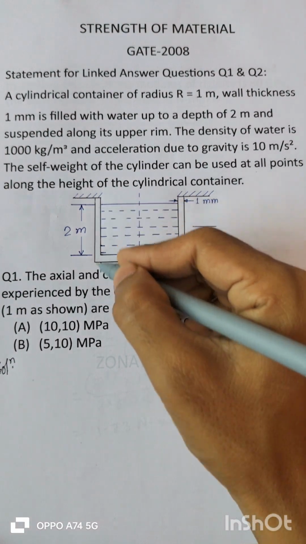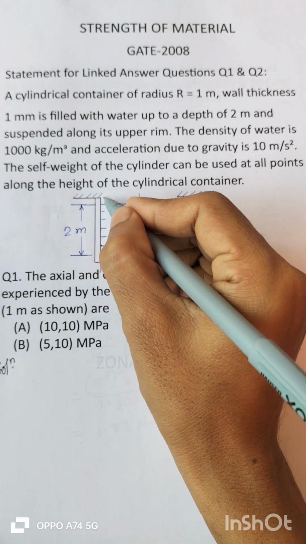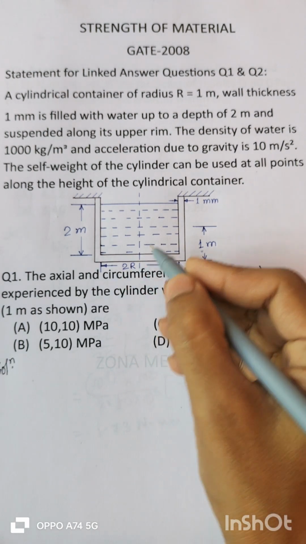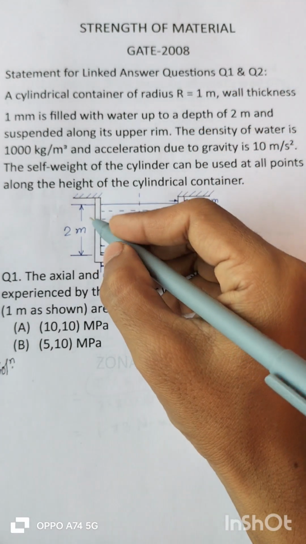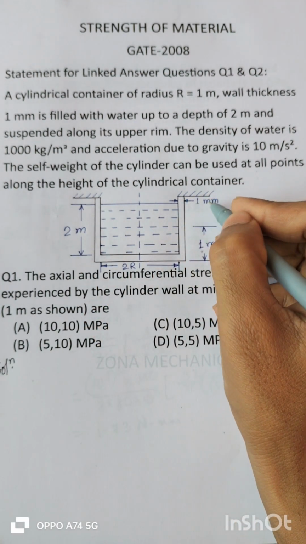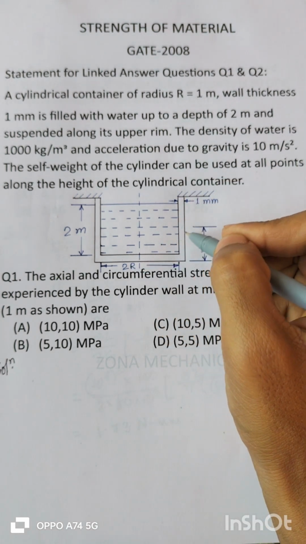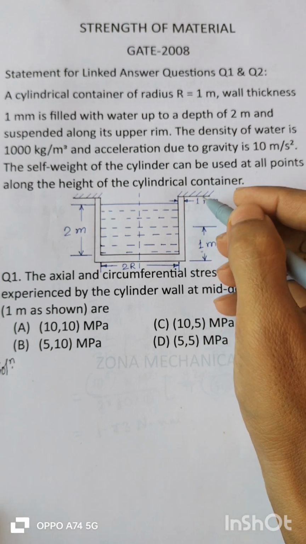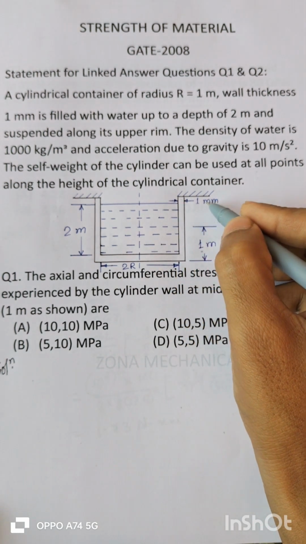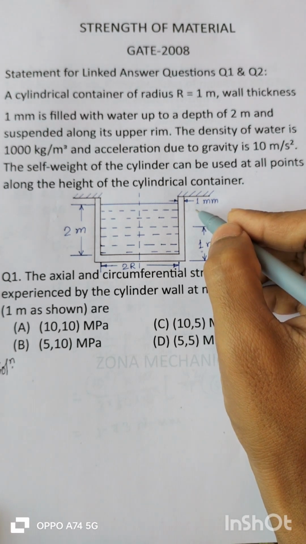As you can see, this is the cylinder and it is hanging from the upper rim, and the radius r given is 1 meter and the height of the water is 2 meters. The wall thickness is 1 mm. Since the density of the material of the cylinder is not given, we cannot calculate the self weight of the cylinder, and since the wall thickness is very low, that is 1 mm, we will ignore the self